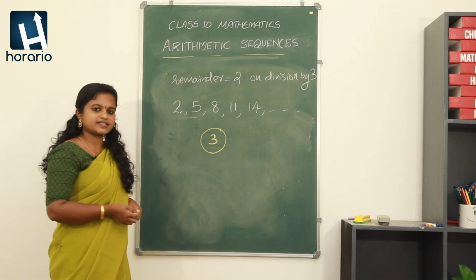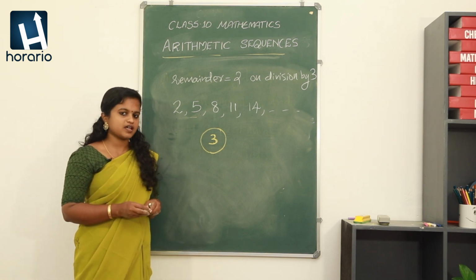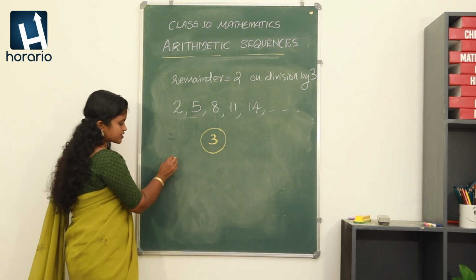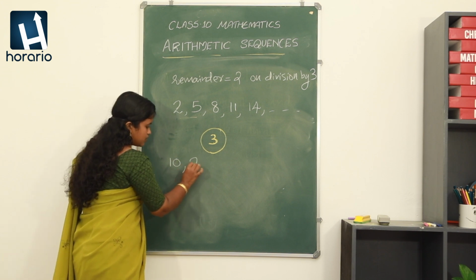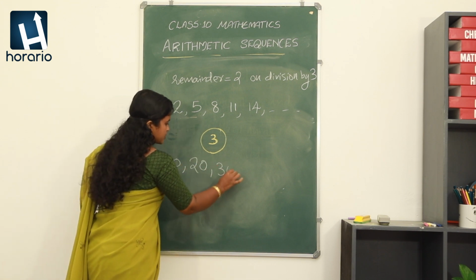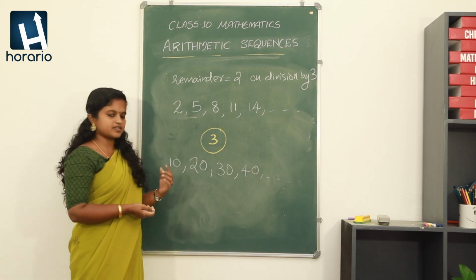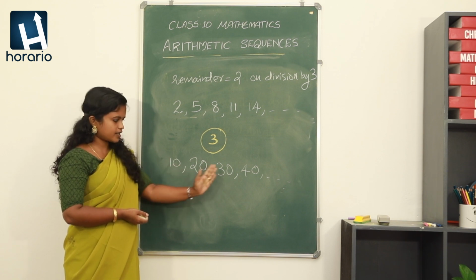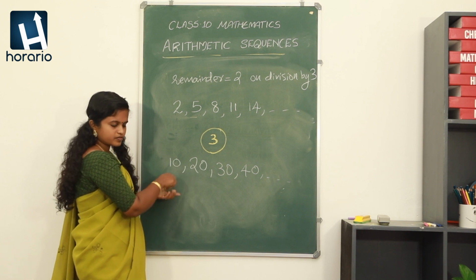And do we have any other example? Okay, let me see the numbers ending with 0 among the natural numbers. Okay, we discussed about this already. So the first number ending with 0 is, yes, 10. Then coming 20, 30, 40, etc. It is very easy, right? So is there any number that is being added to each term? Just see the difference. Okay, 20 minus 10. What is 20 minus 10?